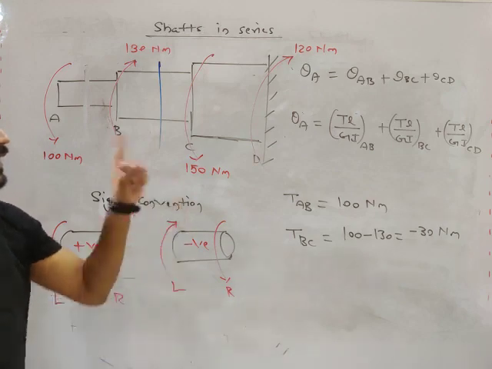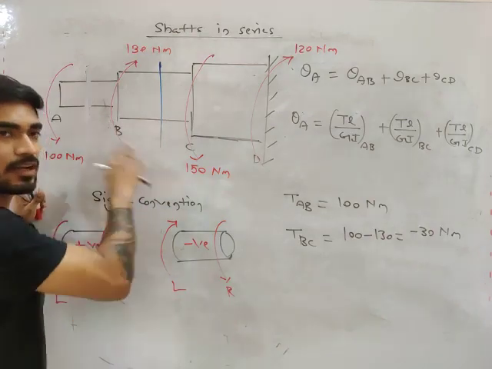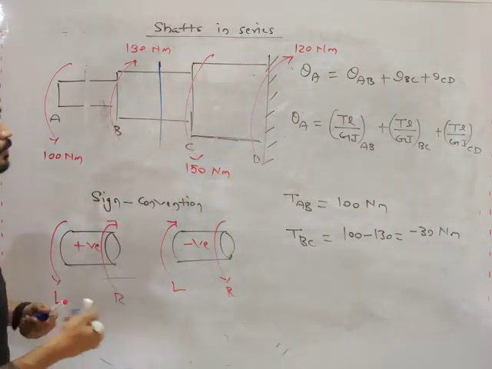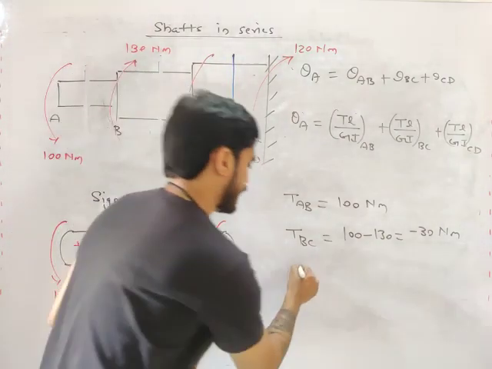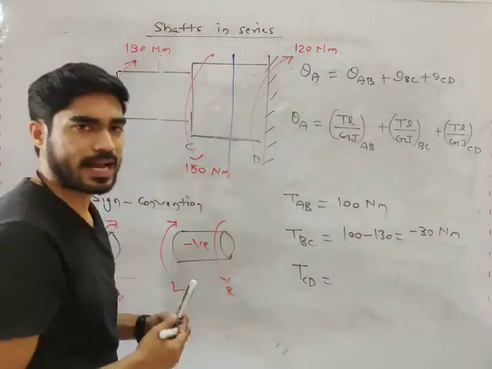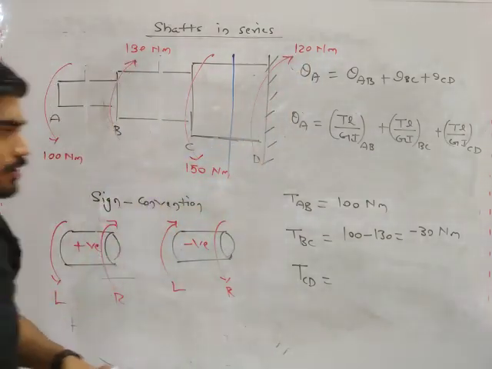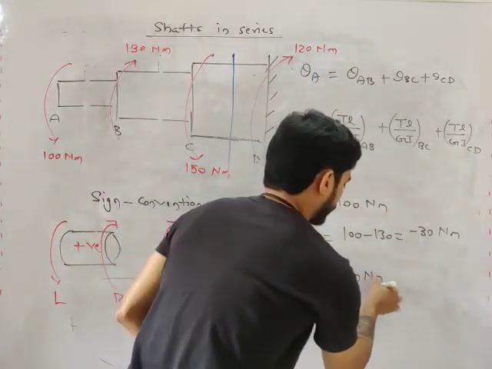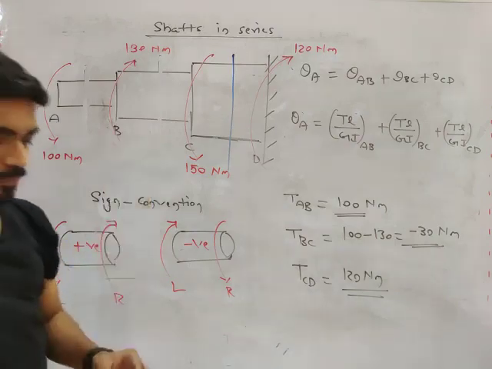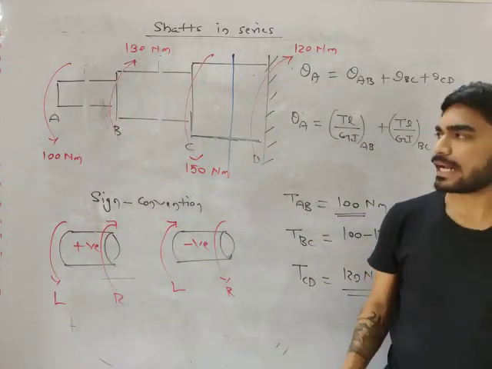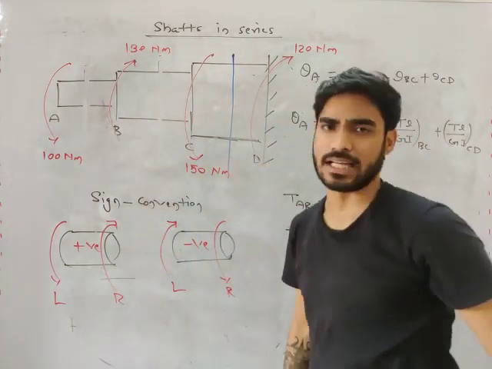Okay. So remember this. You have to consider the sign convention if you are calculating some torque from left and some torque from right. Now, calculate torque in CD. In CD, you can calculate it from right very easily. What will be the torque from right? Is this positive or negative? Positive. So it will be plus 120. So this is torque in AB, torque in BC, torque in CD. Do you understand it, my friend? Now, if you are calculating some torque from left and some torque from right, then only you need sign convention.